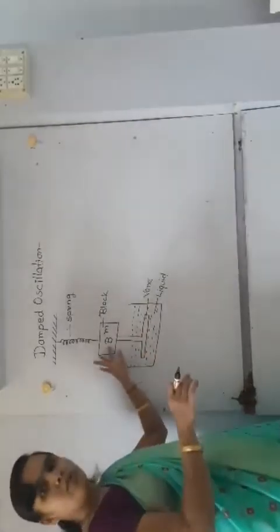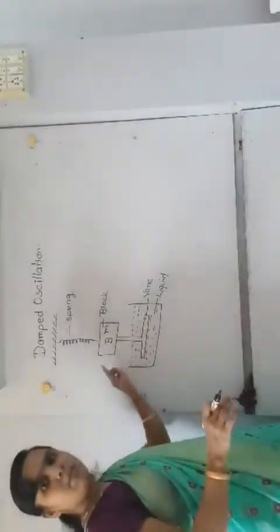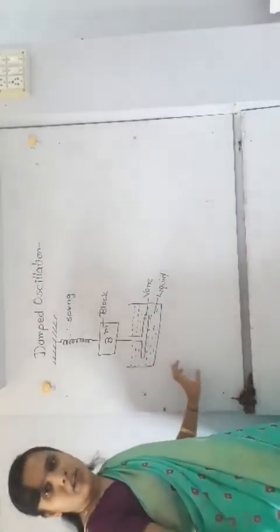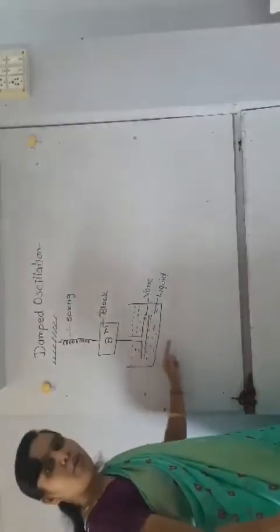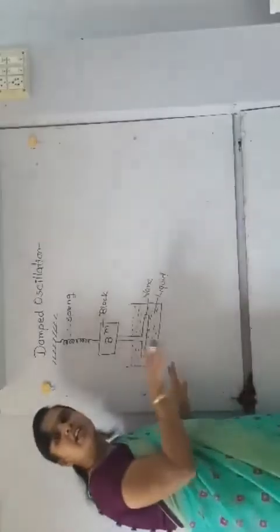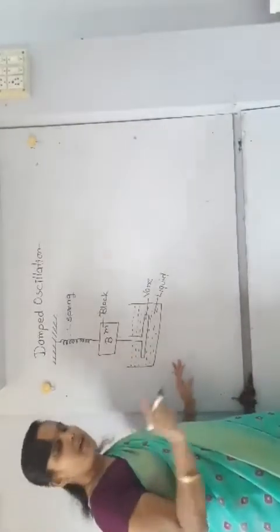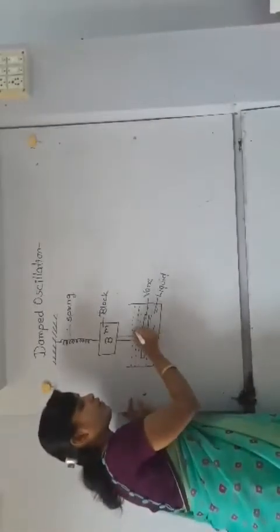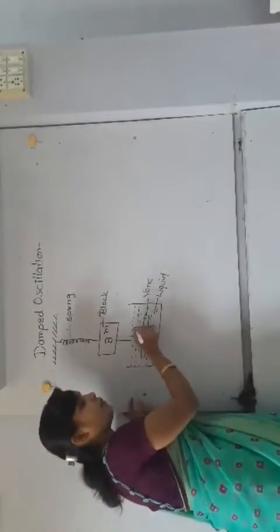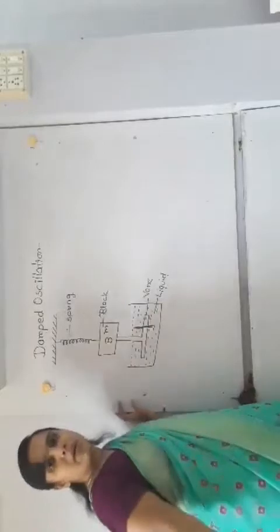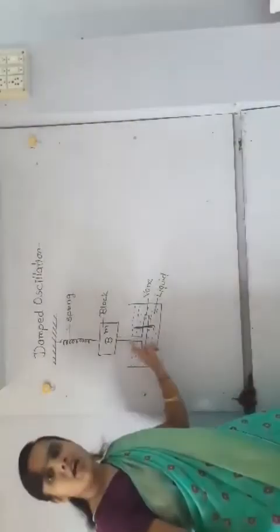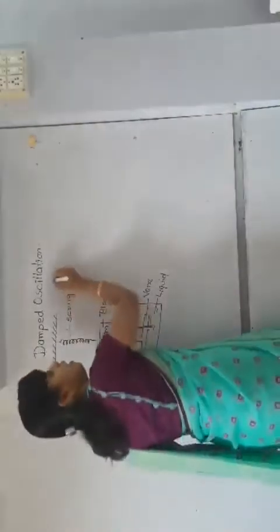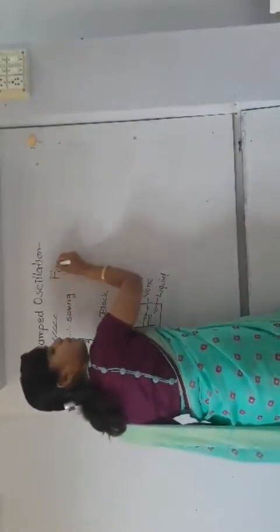When I remove the force, the vane performs vertical oscillation, moving up and down but within the liquid surface. Note that it will not come out of the liquid. The vane performs this up and down motion within the liquid, and the force applied on it is the damping force.